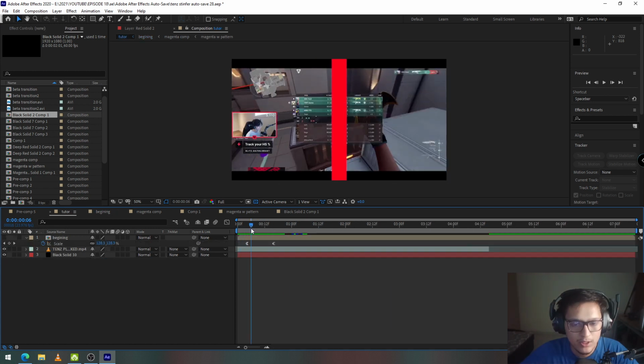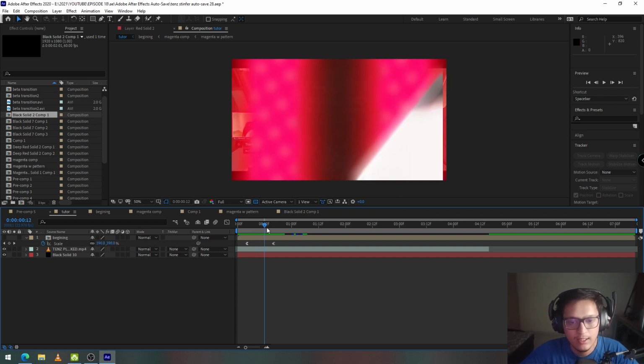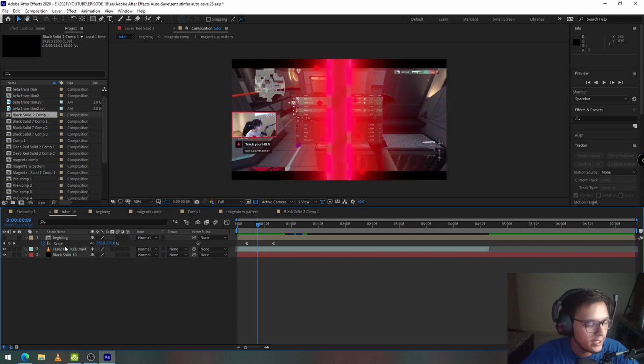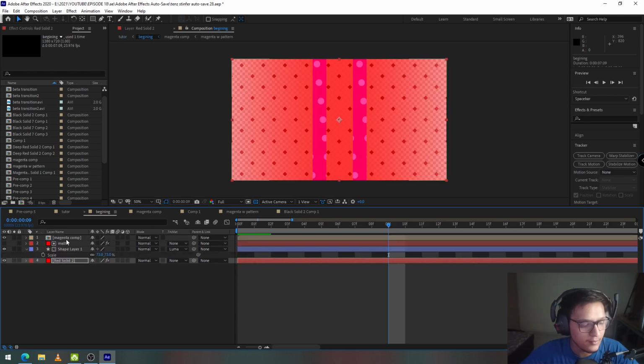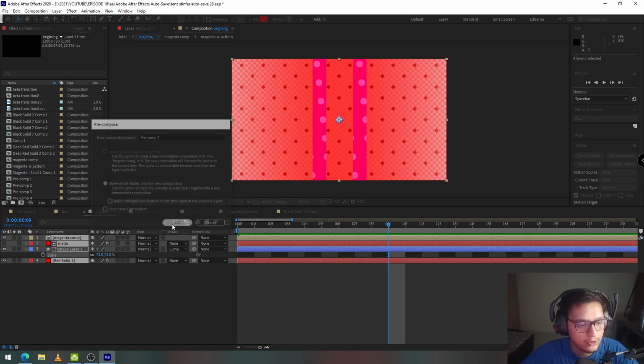When we preview the original animation again, we see the center of the magenta solid is transparent. We see the second layer from between it. So to do that, I'm going to go back to the beginning layer and select all of them, click on pre-compose and move all attributes. I'm going to click on OK.